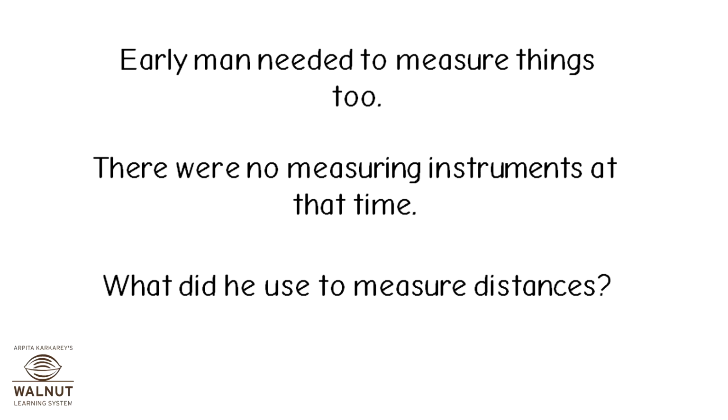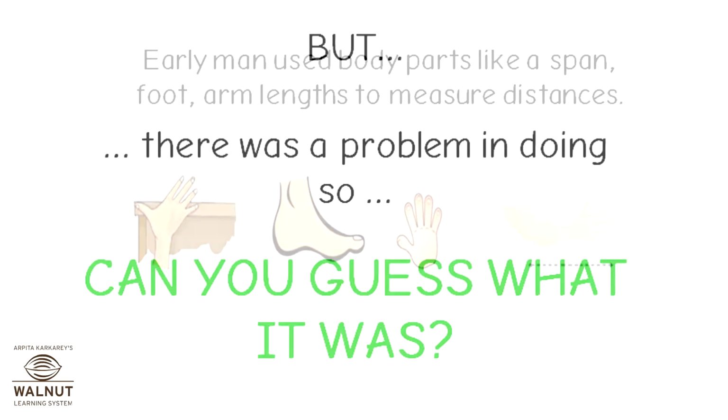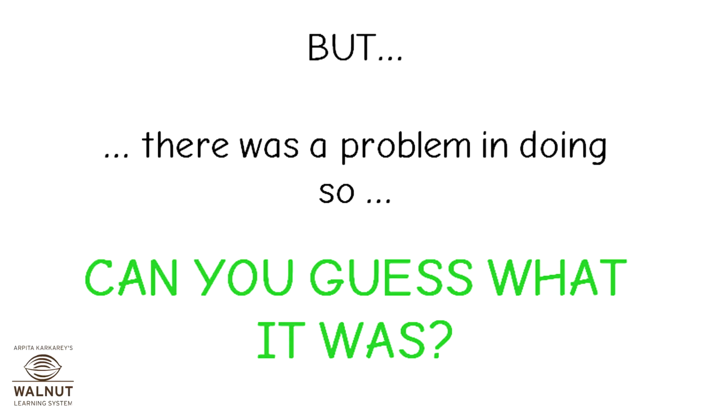Early man needed to measure things too. There were no measuring instruments at that time. What did he use to measure distances? Early man used body parts like a span, foot, arm lengths to measure distances. But there was a problem in doing so. Can you guess what it was?